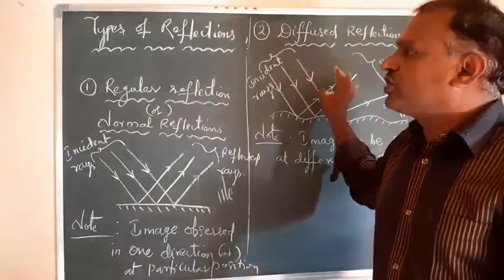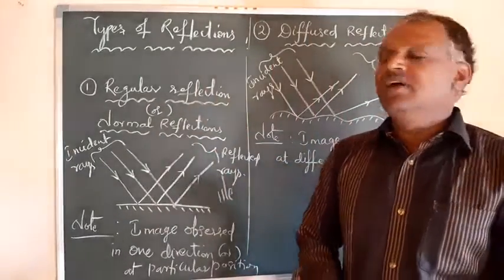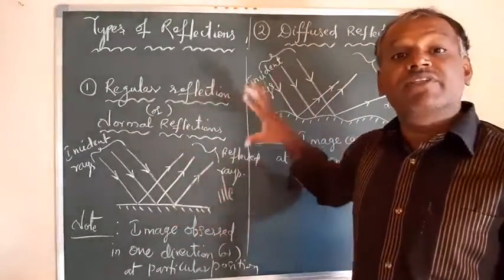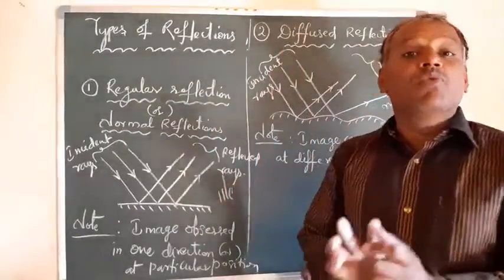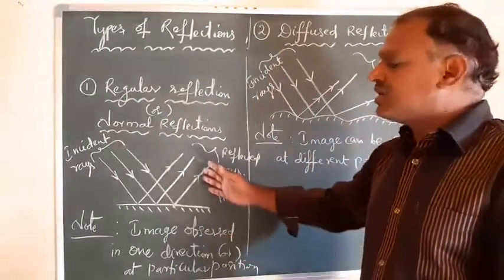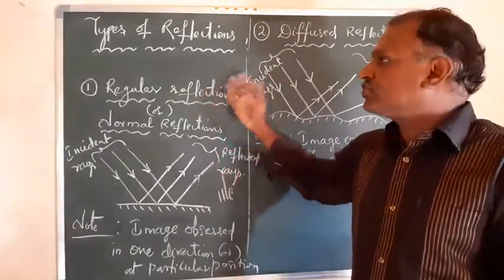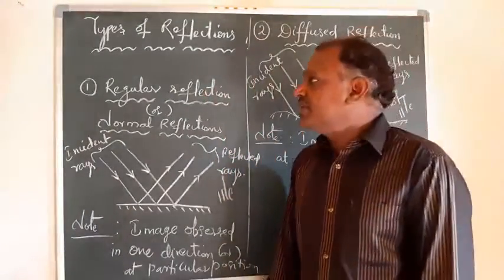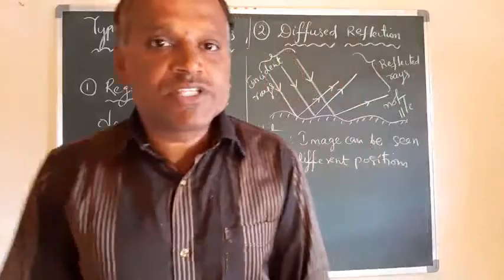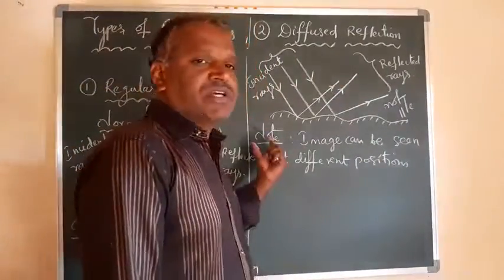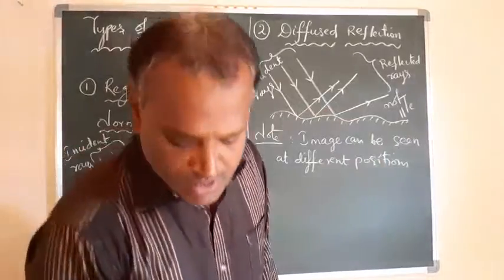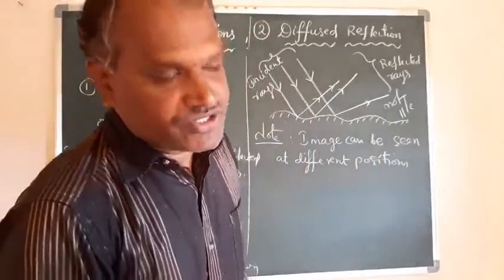So these are the two types of reflections we have, based on the surfaces, depending on how the rays are scattered or move after the reflection. One is regular reflection, another one is diffuse reflection. Now these are the types of reflections we have.